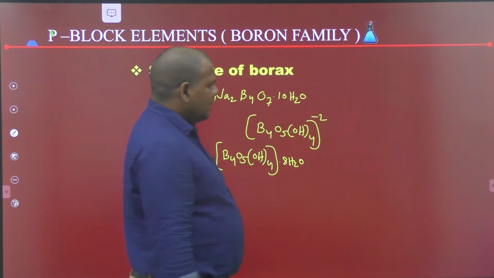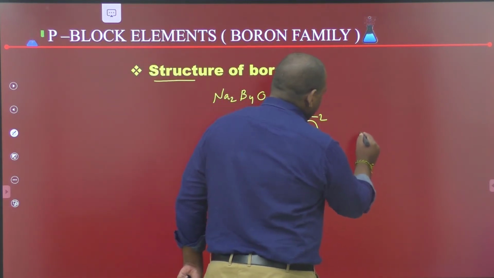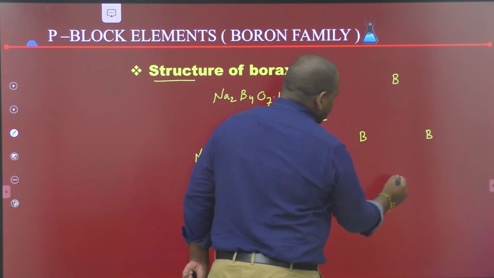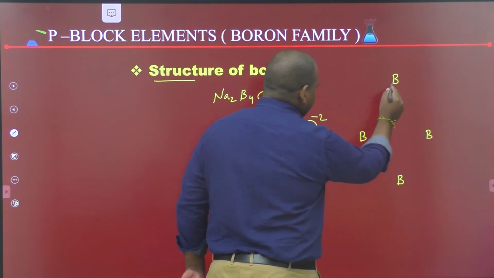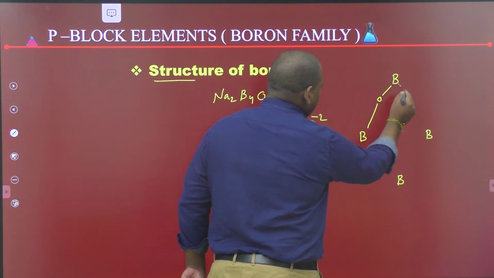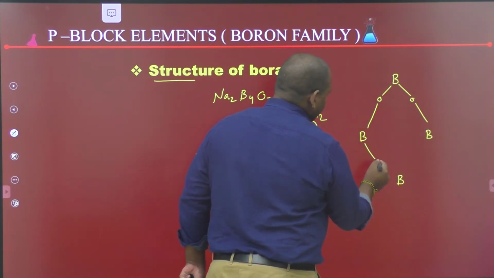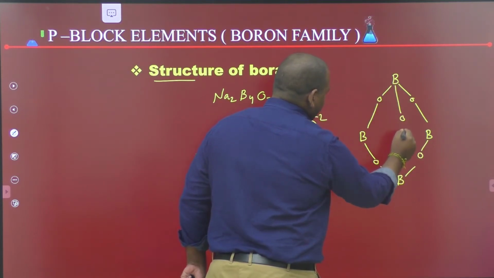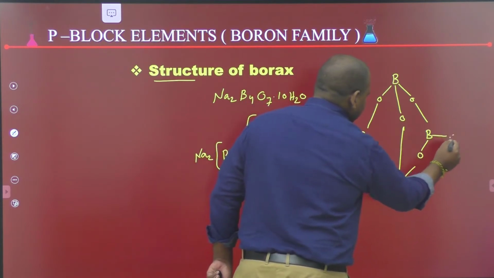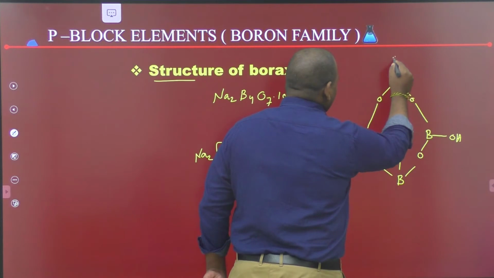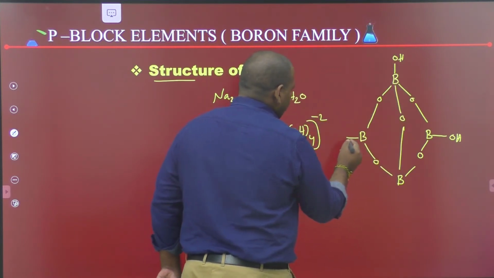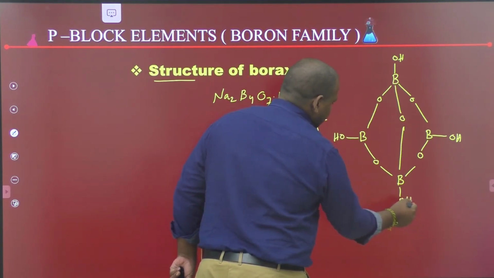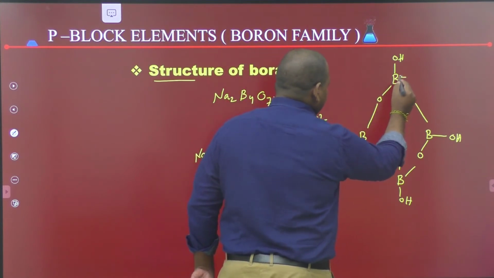The structure of borax is shown here, with boron atoms, OH groups, and two boron atoms carrying a negative charge.